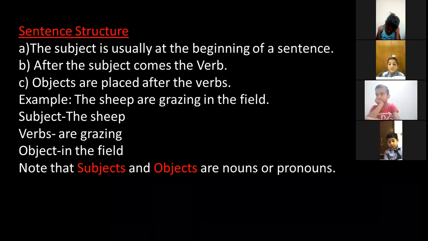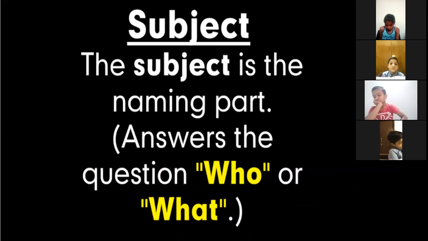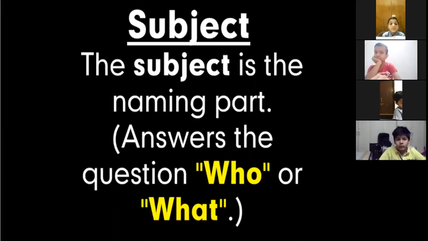Now, the thing to be noted is that subjects and objects are either nouns or pronouns. So, you can see here the sheep. Sheep is a naming word, the name of an animal. Field, again a place. So, sheep and field, they both are what? Nouns, right? Now, what is the subject? The subject is the naming part, whatever name is given, and it answers the question who or what. When you put the question who or what, you get the answer with the subject.